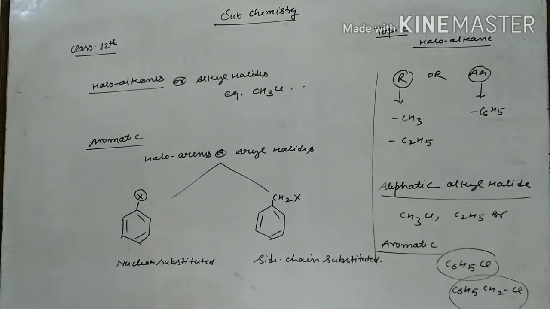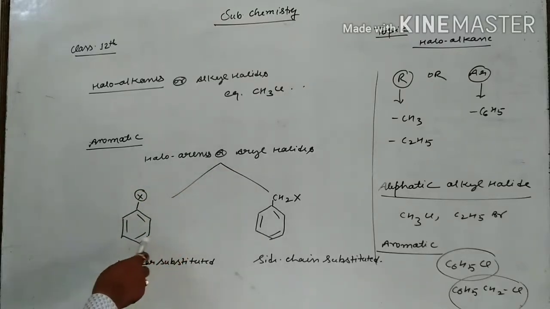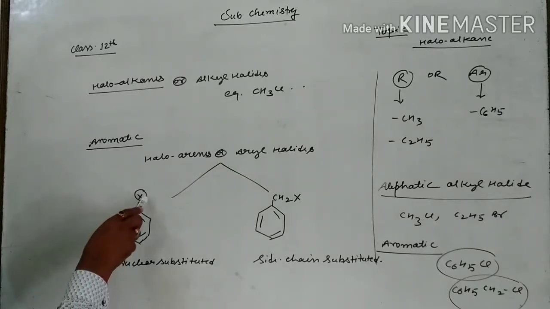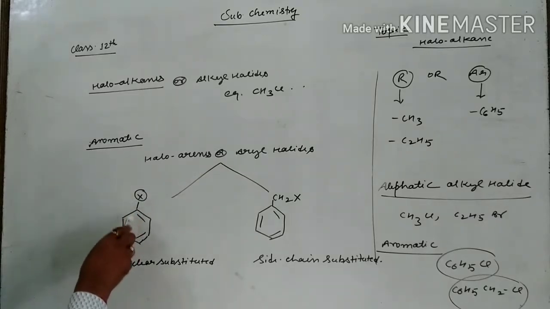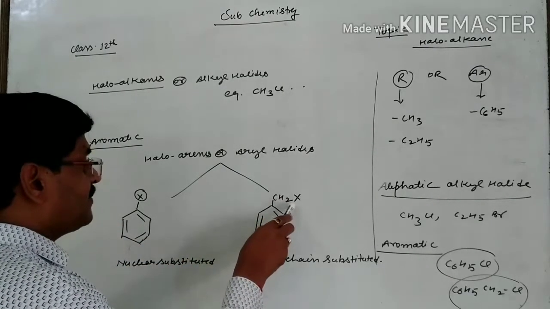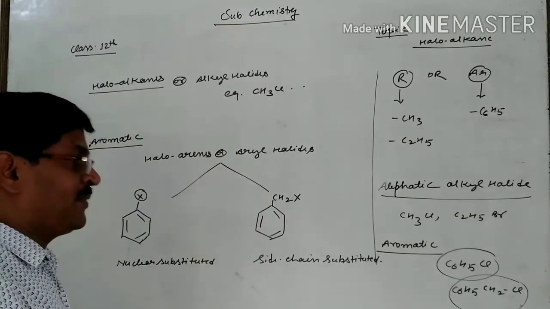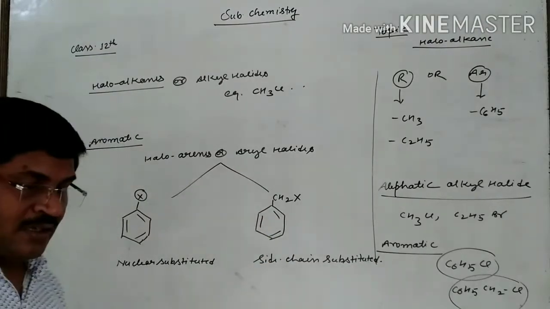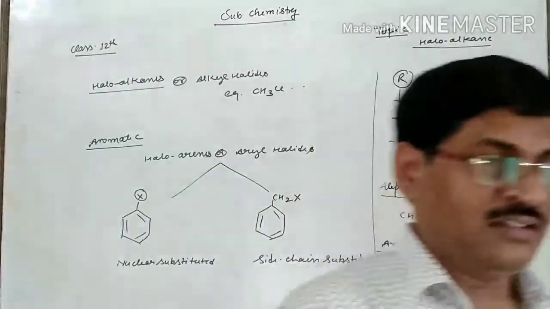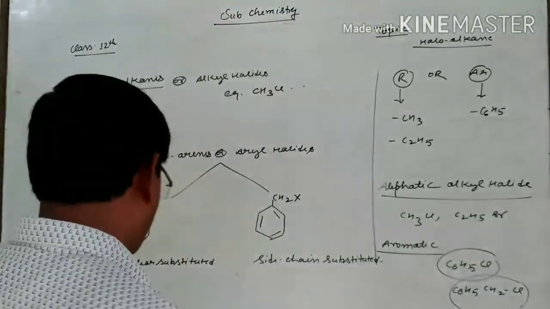It means we have seen haloarenes or aryl halides, their formation converted into two types. The first one is nuclear substituted, when the halogen atom is directly present over the benzene nucleus, and the second one, if a hydrogen atom of the side chain is replaced by the halogen atom, then that one is side chain substituted. After that, you have understood that one. Then the next thing is very important, I have to discuss with you. Say here.